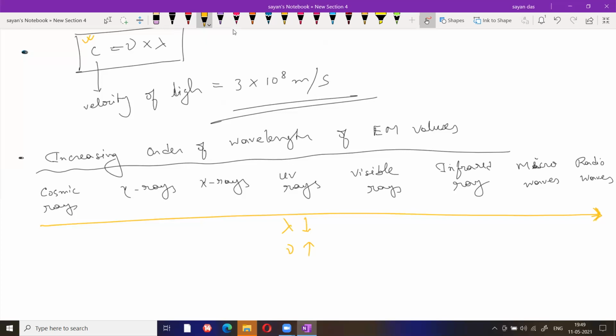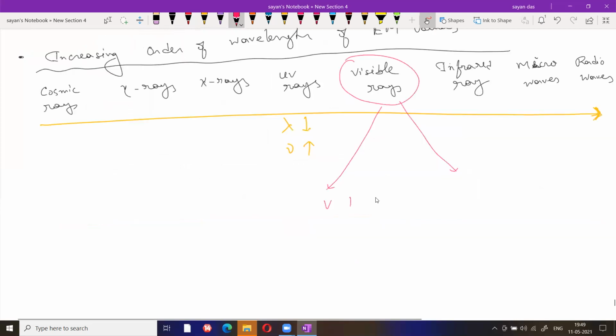Now in this case, only the visible rays part is important, because visible rays is basically the VIBGYOR concept. In this VIBGYOR concept, lambda is between 3800 Angstrom to 7600 Angstrom. Okay.